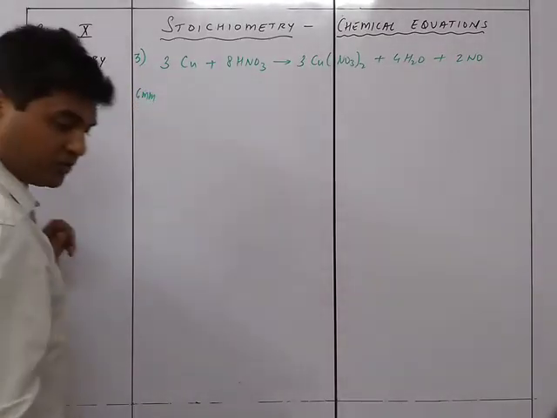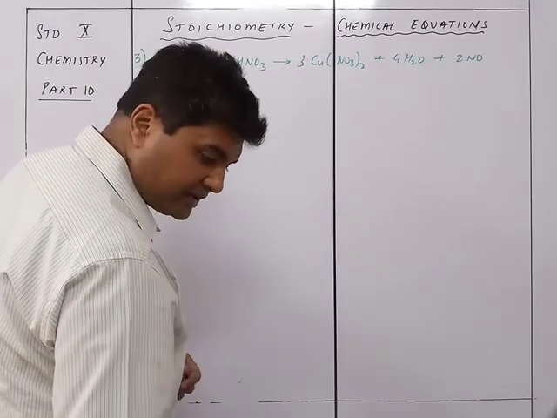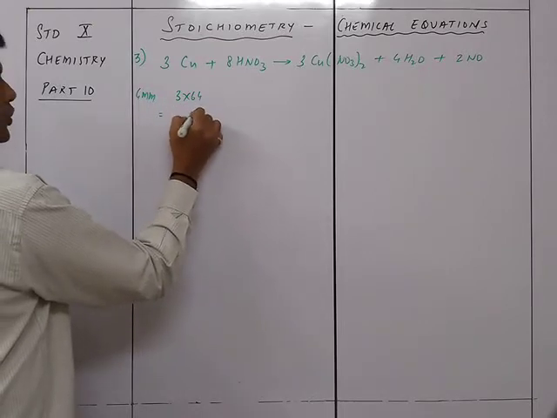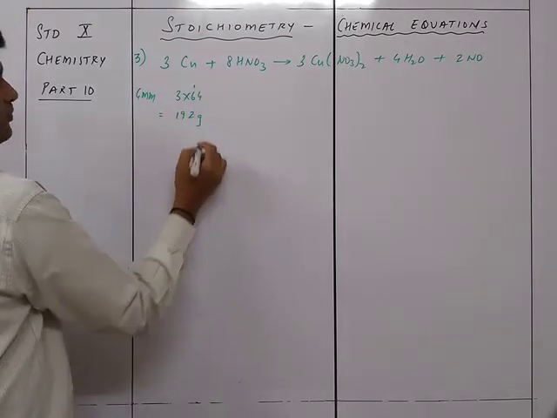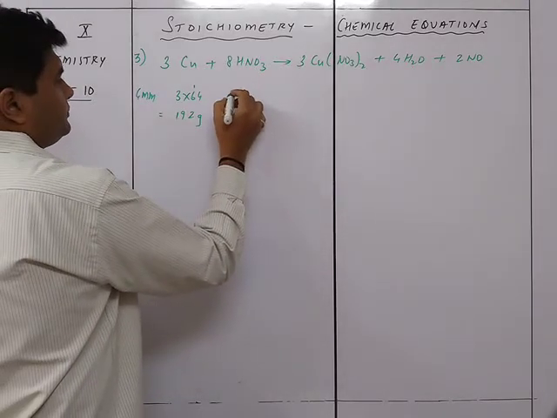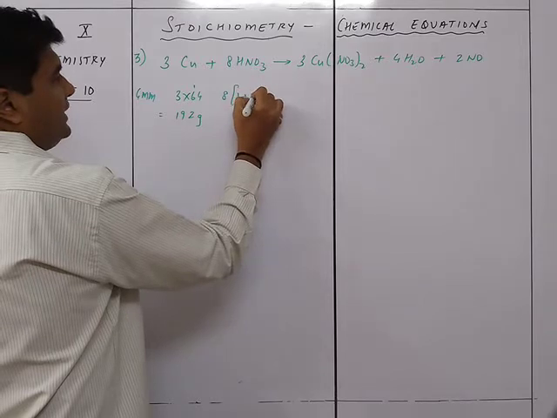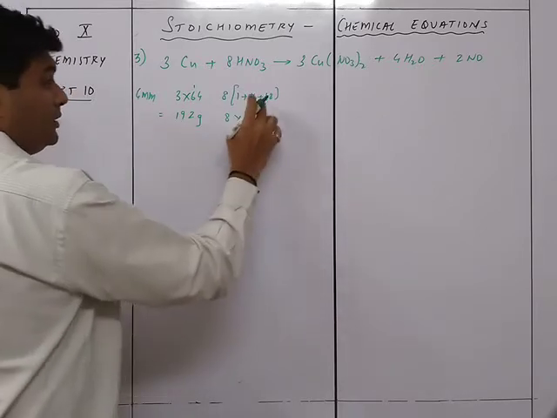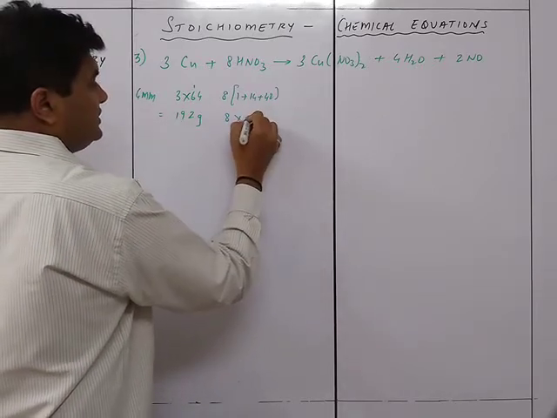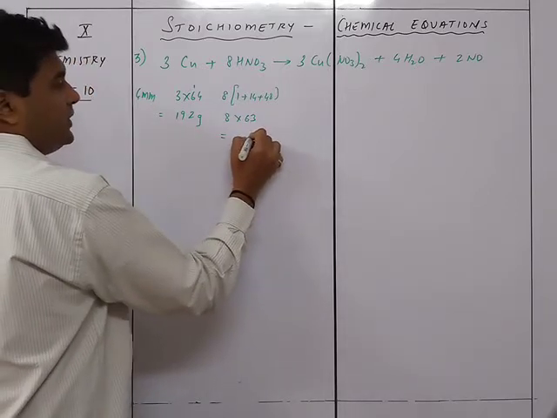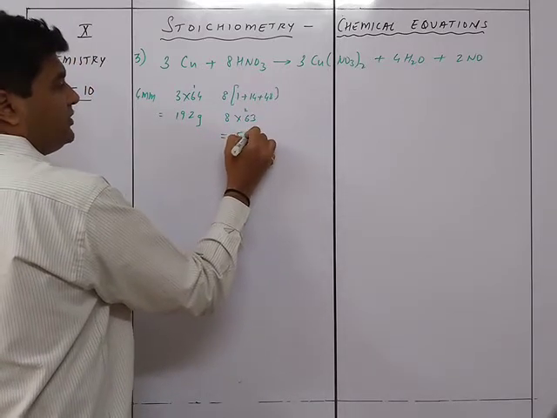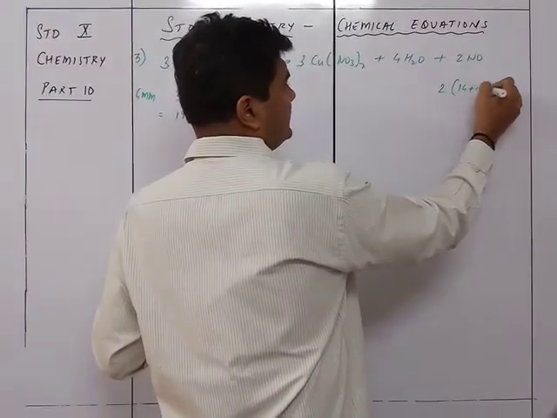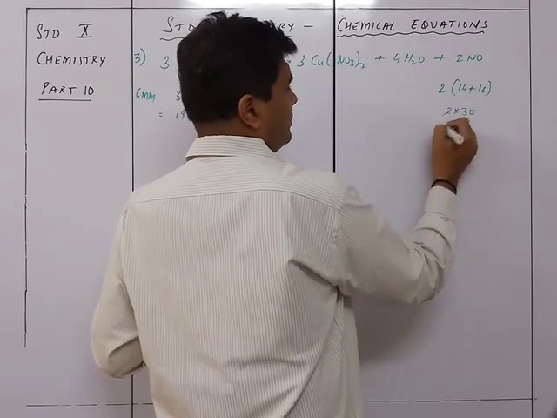GMM of copper is already given to you as 64. So it is 3 into 64, which will be equal to 192 grams. HNO3 will be 8 into (1 plus 14 plus 48), so that is 8 into 63. 8 3s are 24 and 48, so 504 grams. And NO, we know that it is 14 plus 16, which is 30. So 2 into 30 is equal to 60 grams.